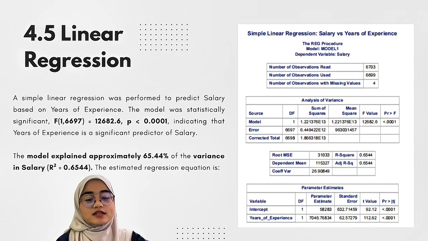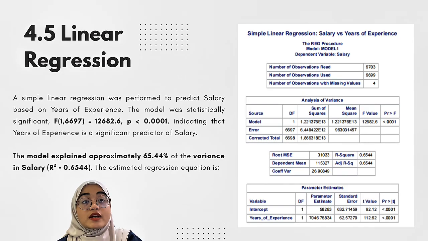So our data set is about salary versus years of experience. The function to do the linear regression is to predict the salary based on years of experience. We look at the output table of the model. At the F value, we got 1682.6, and the P value less than 0.001. So this indicates that years of experience is a significant predictor of the salary. Again, the model explains approximately 65.44% of the variance in salary, R square equal to 0.6544.